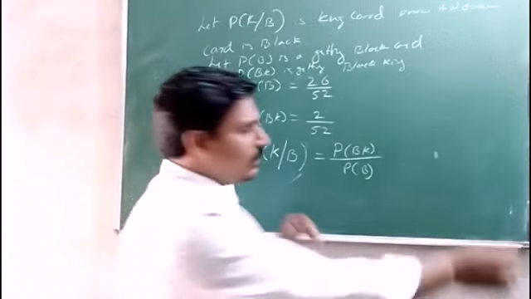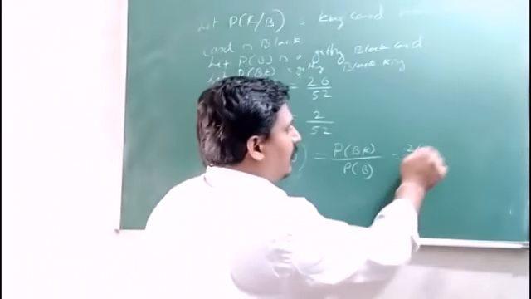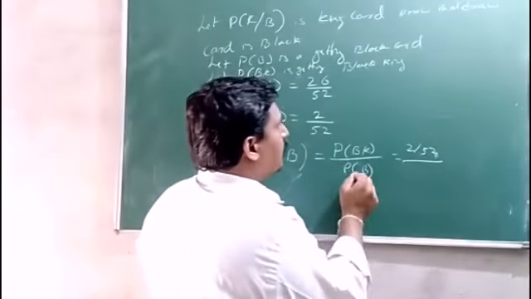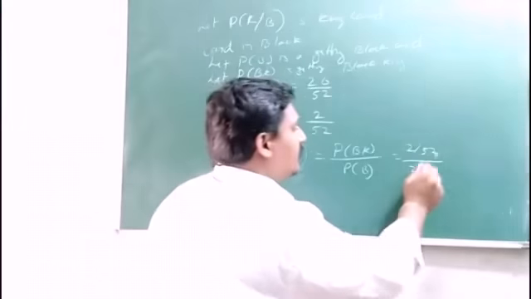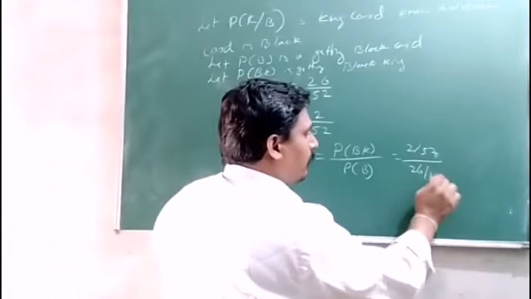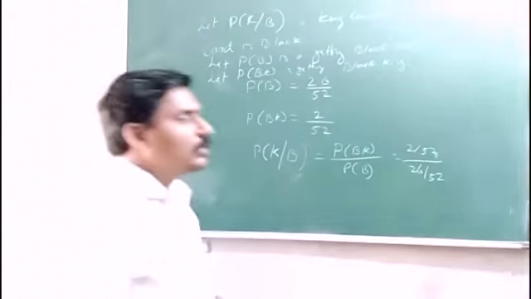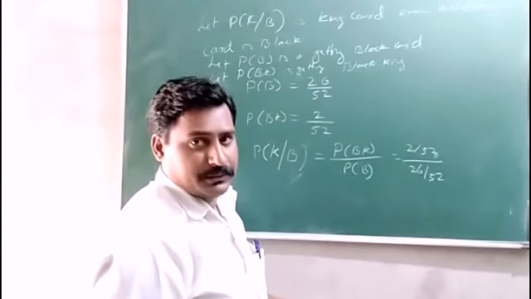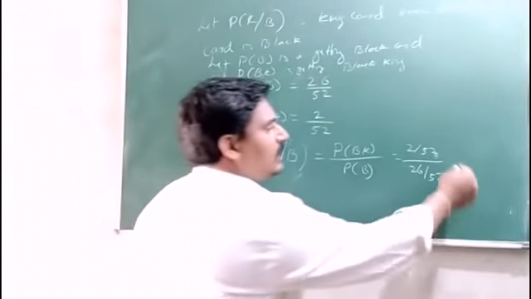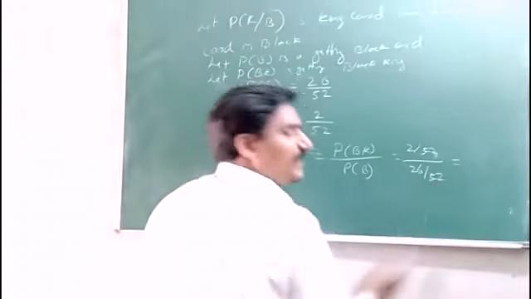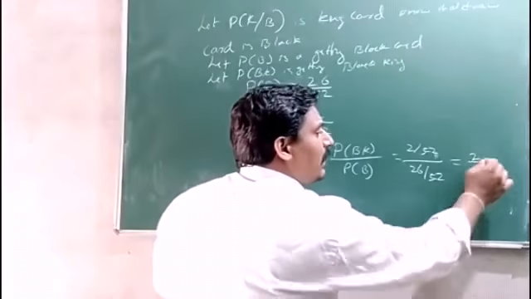So here it is 2 divided by 52, divided by 26 divided by 52. When we cancel here, 52 gets cancelled, and what is left? 2 divided by 26.